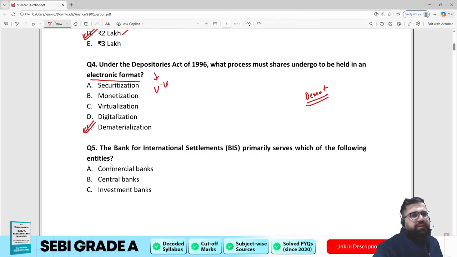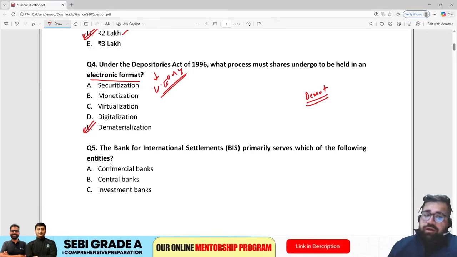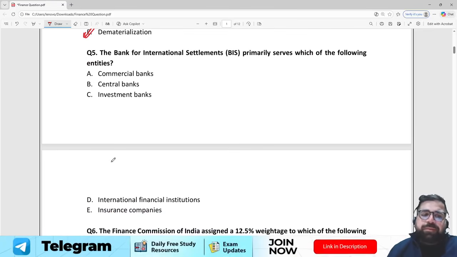According to me, again, this is very, very easy. If you are a serious student, then you should not go wrong in these questions, right? Because these are like lollipops which you have to grab.